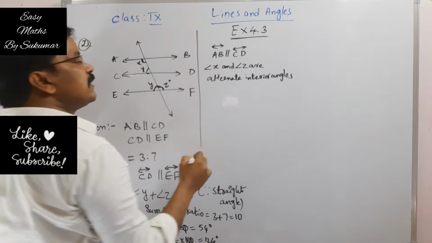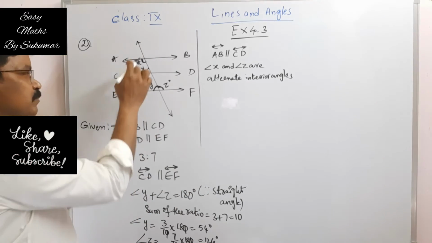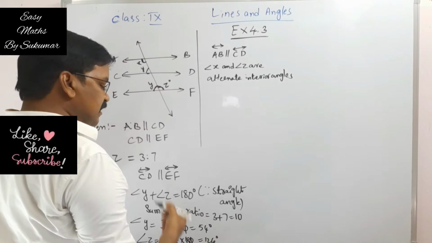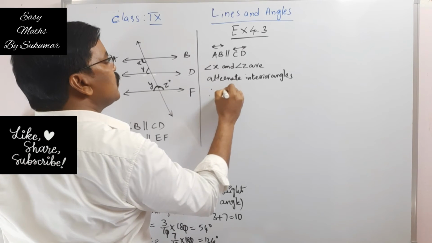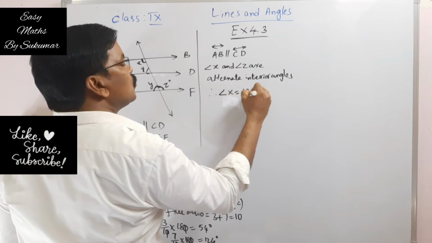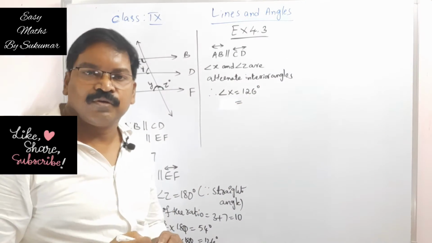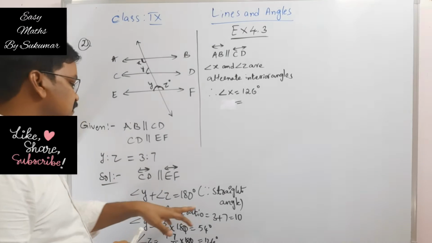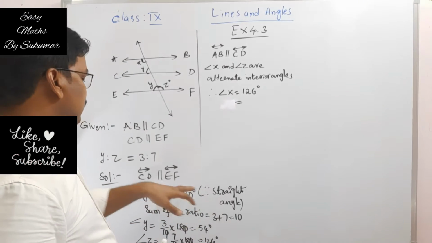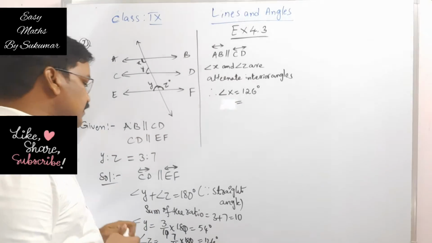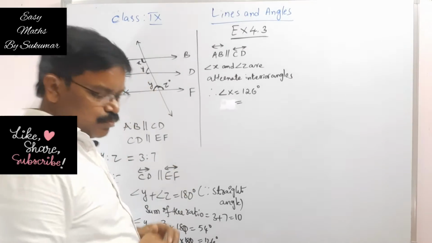So alternate interior angles are equal. That means angle X and angle Z are equal. Here angle Z is 126 degrees. Therefore this angle X is also equal to 126 degrees. Okay, my dear students. See here, we use the straight angle, we use alternate interior angles, and here we use corresponding angles.